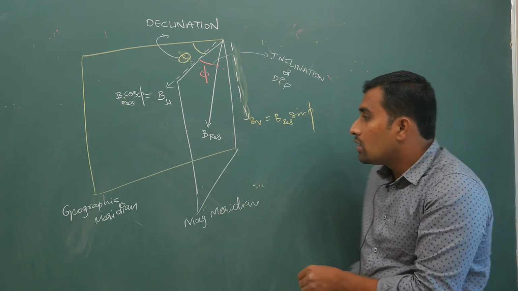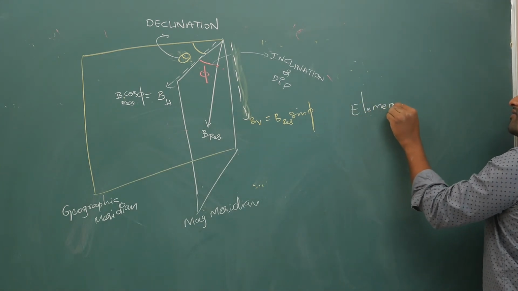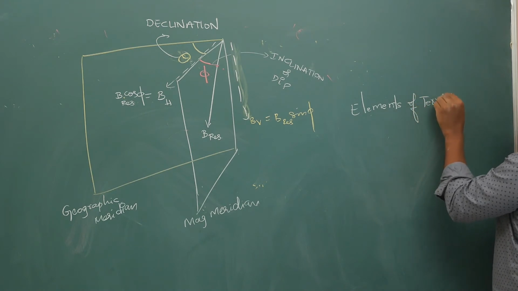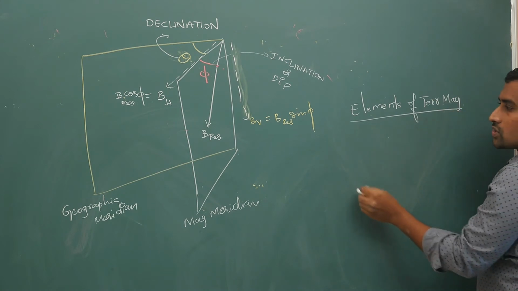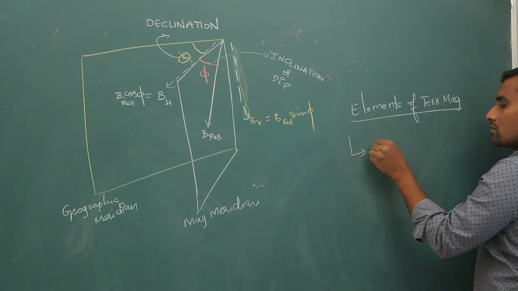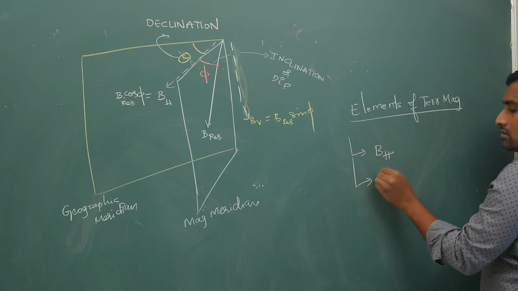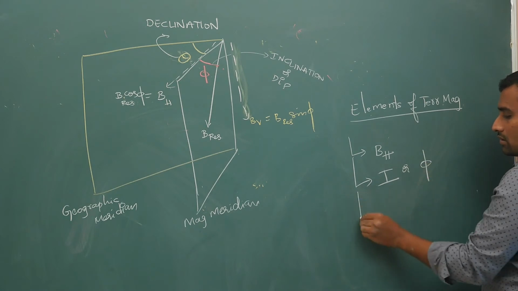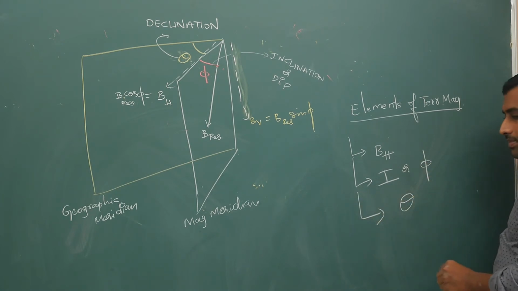Now the elements of terrestrial magnetism, if I am using the word, what are those? I will say BH, I, phi, and declination theta.